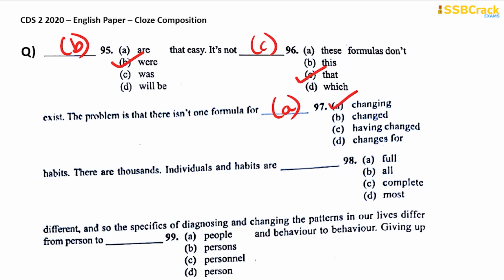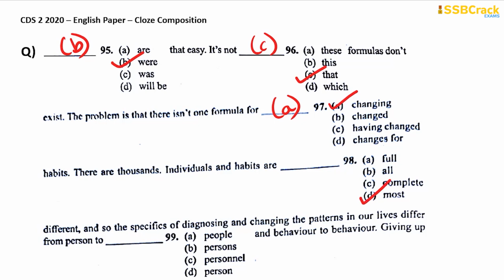Individuals and habits are full different, all different, complete different, most different. Most of you must have chosen option C, complete different. That is not right. Complete different is not grammatically correct, because both complete and different are adjectives. It should be either completely different, okay, not complete different. So option C is not your answer.